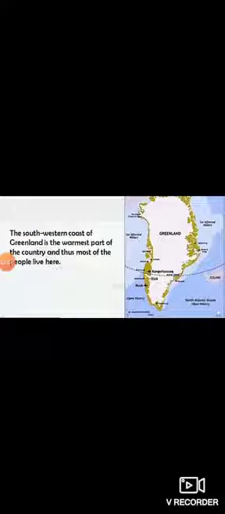The southwestern coast of Greenland. Children, 80% of the area of Greenland is covered with snow, but 20% area is the southwestern coast, and it is the warmest part of the country. ये warmest part है जहाँ पर vegetation होता है, and thus most of the people live here. बहुत सारे लोग यहाँ पर रहते हैं.